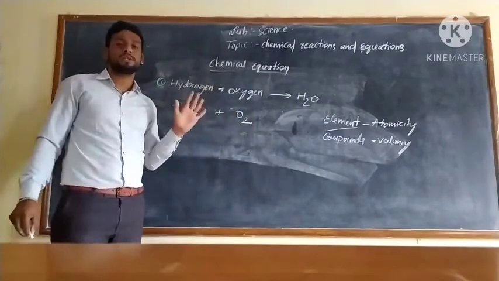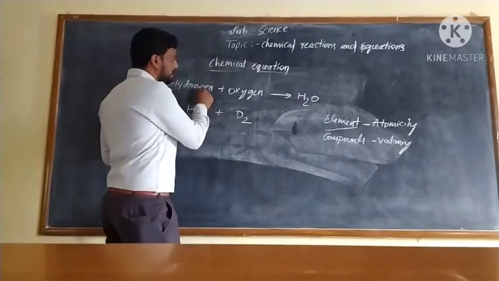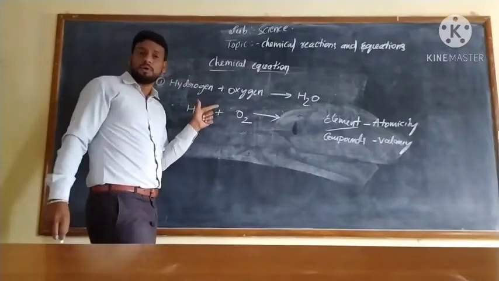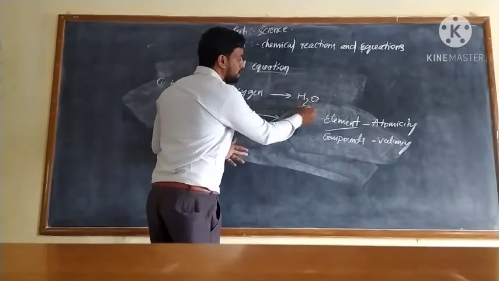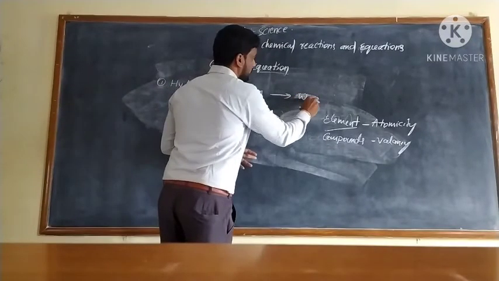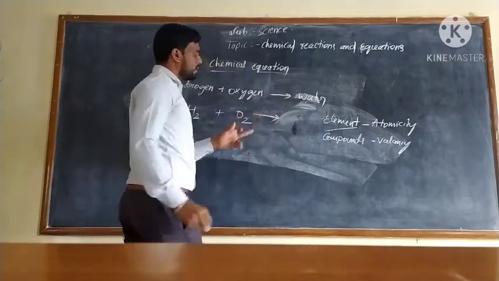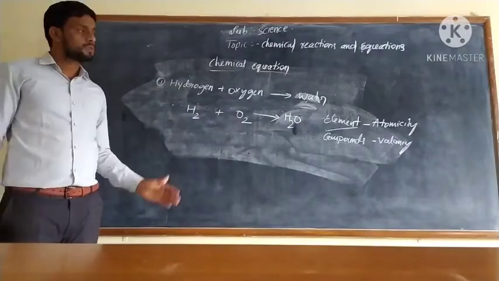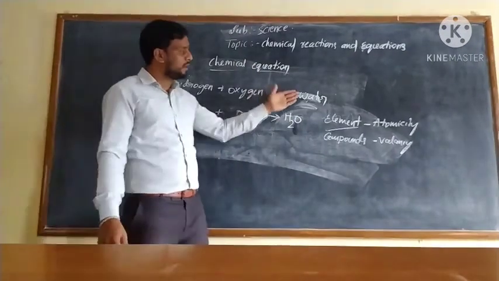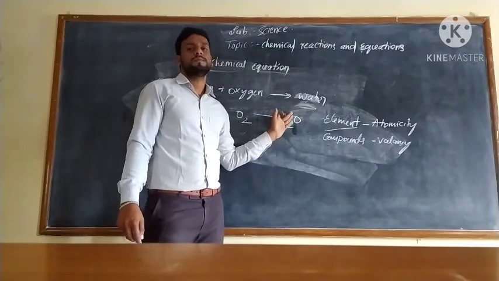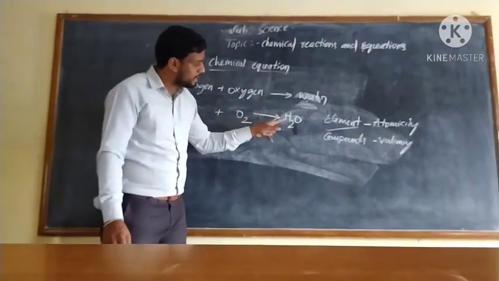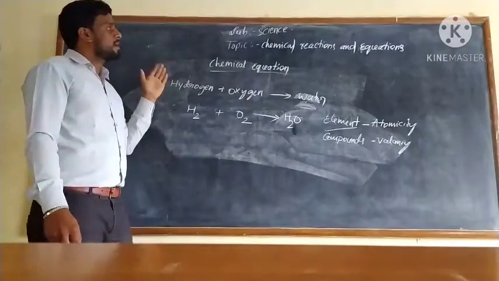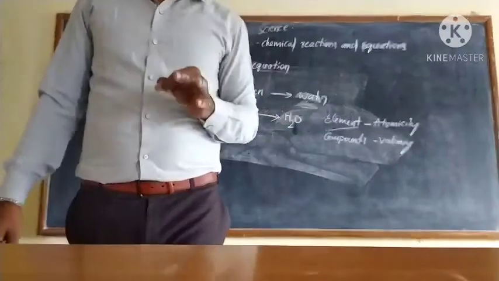So when hydrogen combines with oxygen, H2 combines with O2. It gives water. We got one molecule of water. The molecular formula of water is H2O. Hydrogen combines with oxygen, it gives water or H2O. This is the way of writing a word equation as a chemical equation.